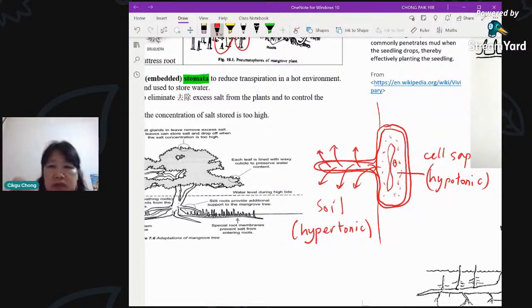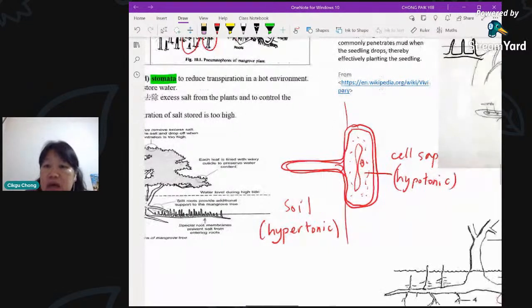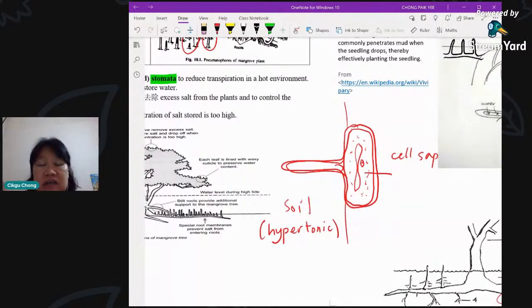Okay, so the thing is, even though we say the soil has a very high salt content, for mangrove trees that stay in this swampy area, the cell sap itself is actually even higher in concentration of salt. So even though we say the soil water is already salty, right?